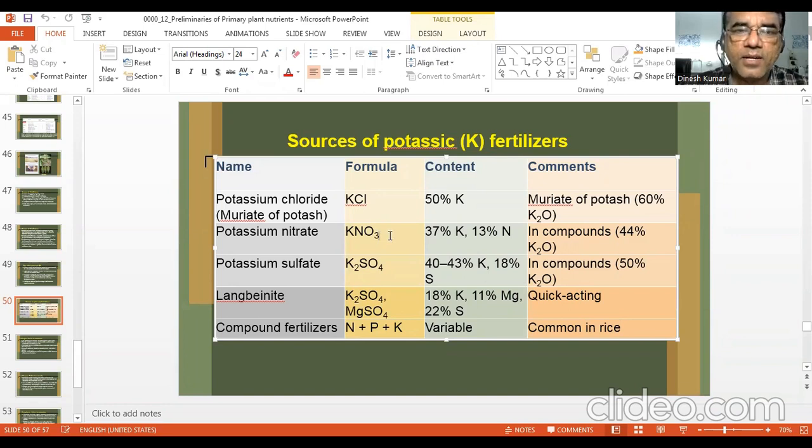And potassium nitrate is very good for spraying, and it improves the seed setting in cereals and in many other crops. Potassium sulfate is important for potato and tobacco. In potato and tobacco, if you apply potassium chloride or muriate of potash, then quality is affected, and also the shelf life. Shelf life is affected if you use potassium chloride. This is due to the chloride ion, and if you apply potassium sulfate, that problem can be overcome.